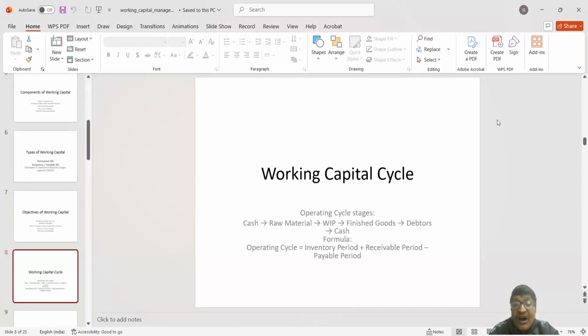Now, operating cycle equals inventory holding period plus receivable period minus payable period. So what is that? That we'll discuss in detail a few minutes later.